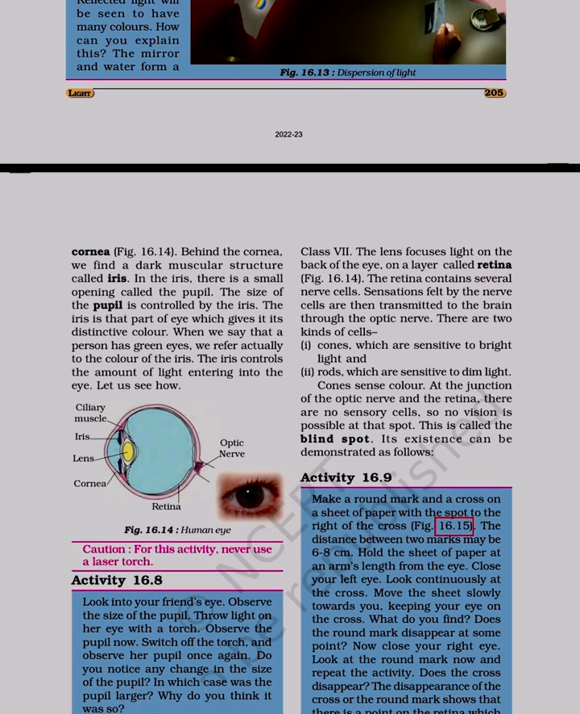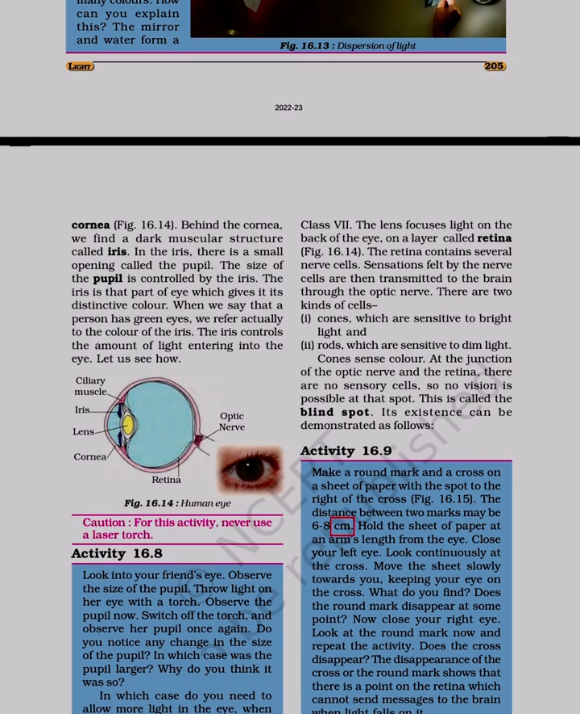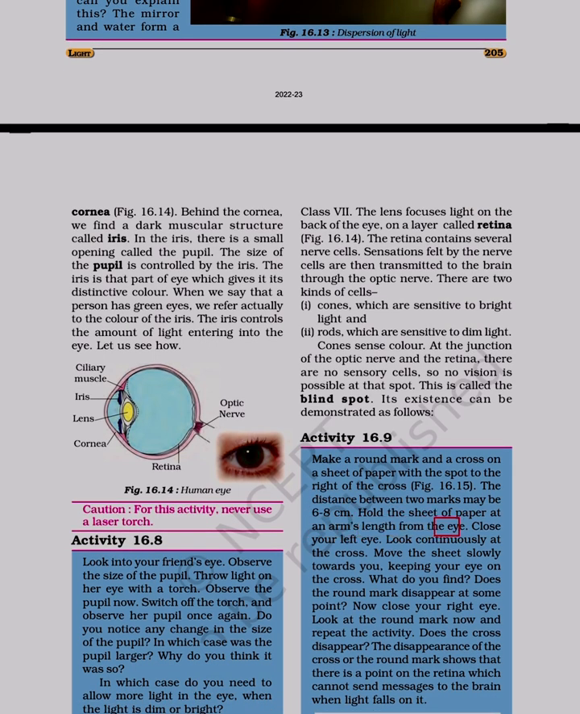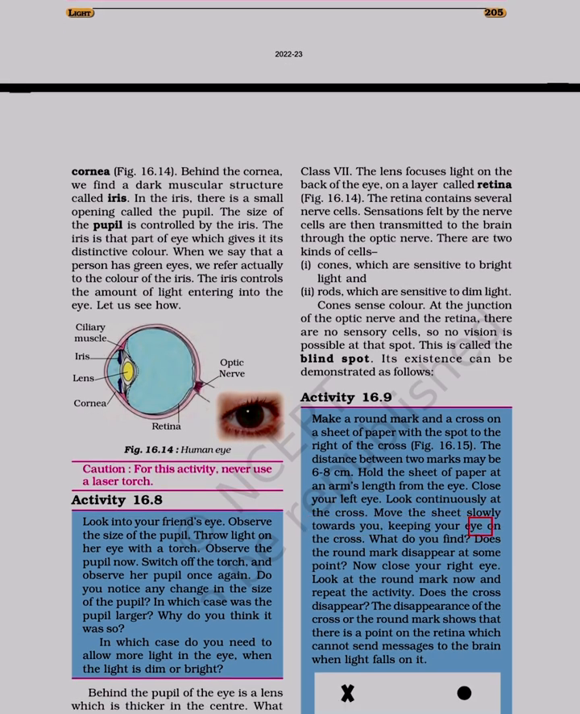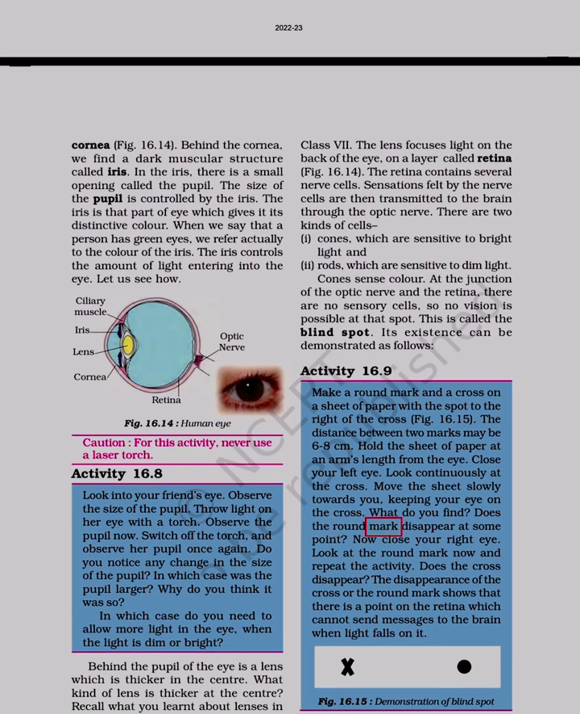Figure 16.15. The distance between two marks may be 6-8 centimeters. Hold the sheet of paper at an arm's length from the eye. Close your left eye. Look continuously at the cross. Move the sheet slowly towards you, keeping your eye on the cross. What do you find? Does the round mark disappear at some point?